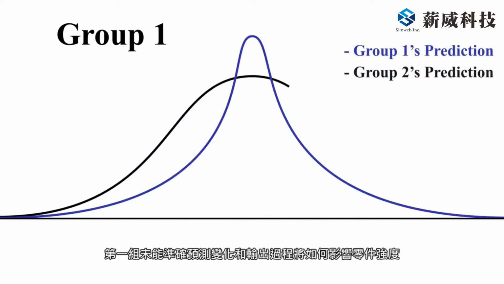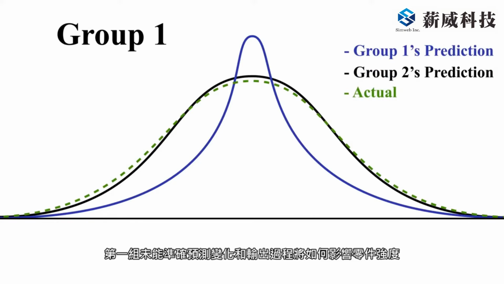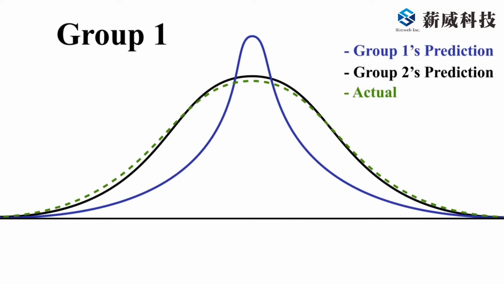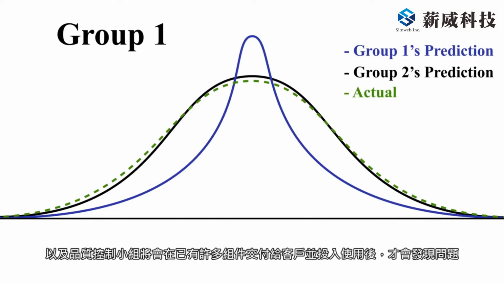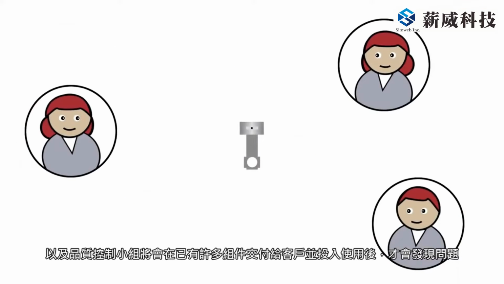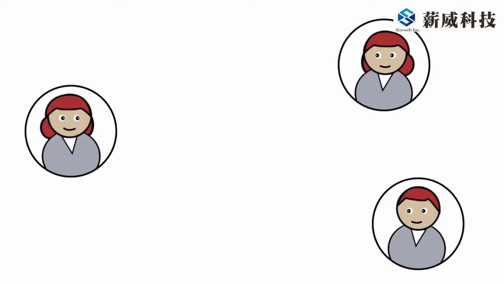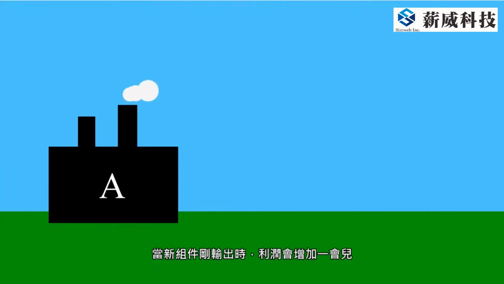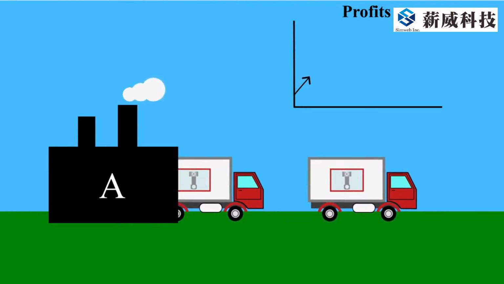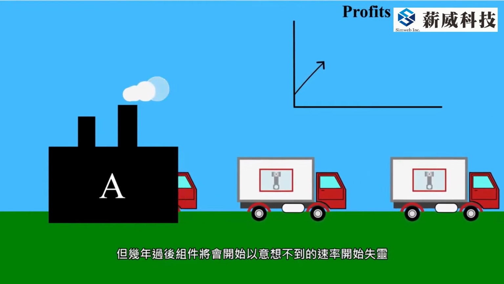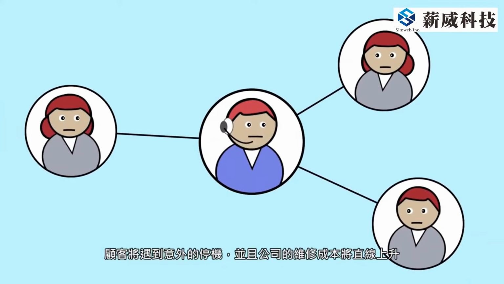Group 1 did not get an accurate prediction of how the variation in process outputs would impact part strength, and the quality control group would have identified the problem only after many parts had made it to customers and been put into service. Profits would have gone up for a while as they shipped the new parts, but a few years later the parts would have begun to fail at an unexpected rate. Customers would have experienced unintended downtime and the company's warranty costs would have skyrocketed.